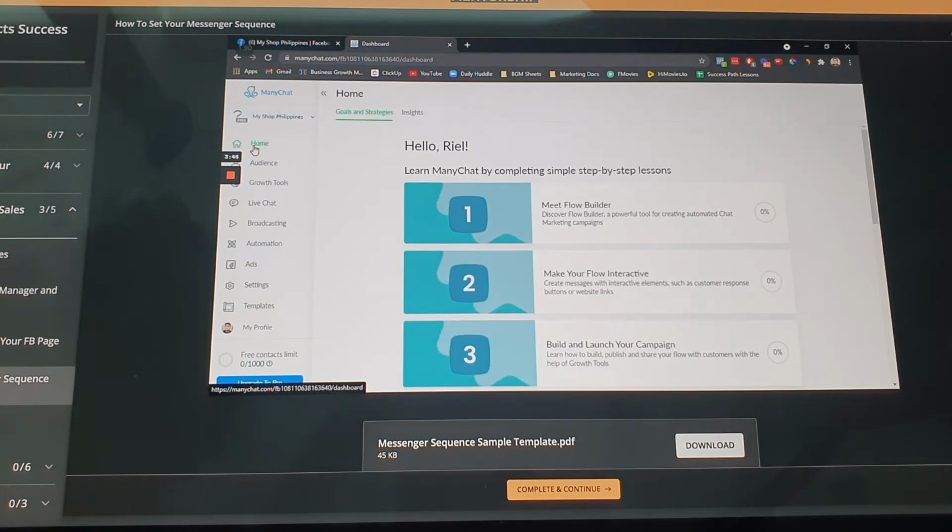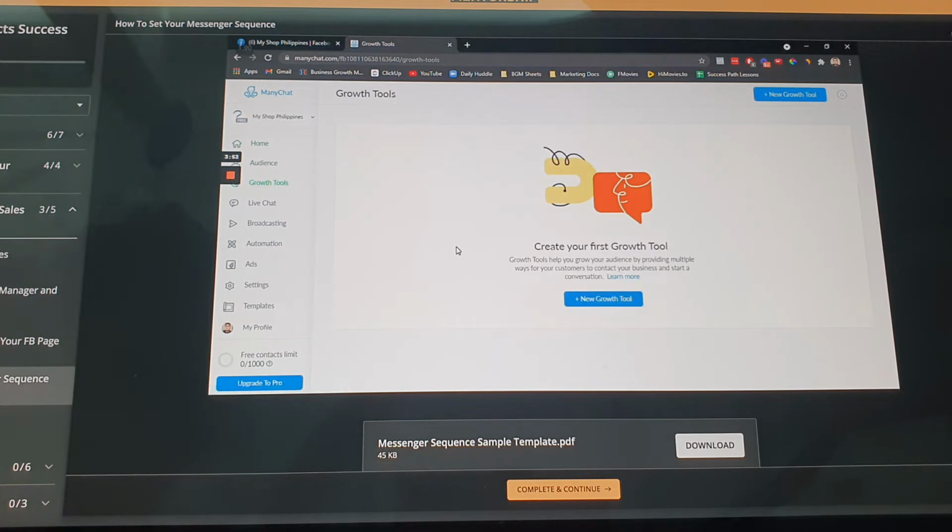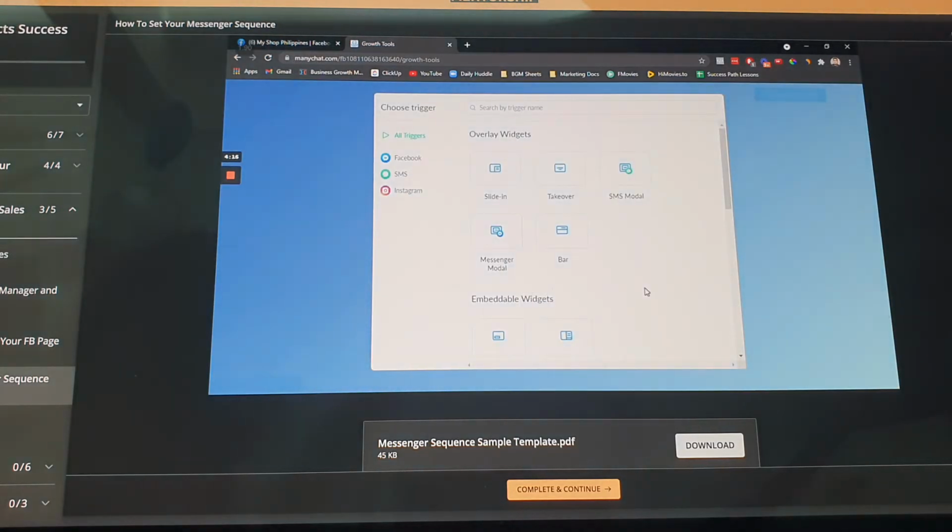So, what we're going to do now, since nandito na tayo, we will first create our growth tool. So, yung growth tool is, ito yung ginagamit natin to build an automation or automatic message whenever someone will click our ad, tapos papunta sila sa Messenger, and then meron automatic na message doon na you don't need to type in. So, with this one, gagawa tayo ng message natin na we want people to see immediately once mag-click sa ads natin. I'm gonna explain it later as we craft our first ad for our e-commerce business.